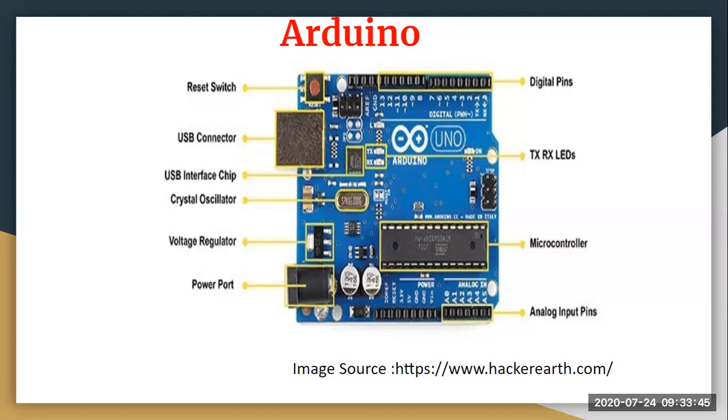Whenever we talk about the operating system used in Arduino, it is called DUIN. That is DUIN, that is why it is Arduino. So that four letter word, DUIN, is the operating system used in your Arduino. This operating system actually helps you to do multitasking. Whatever processing you have done, whatever source code you have written, all of that task is done from your operating system.